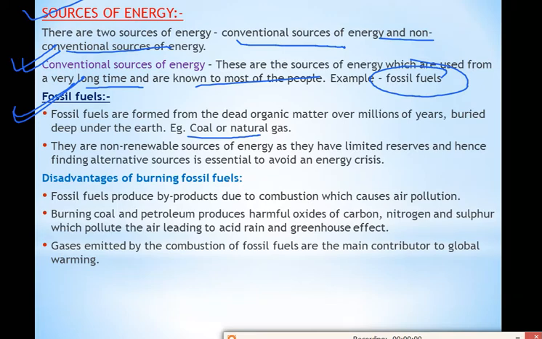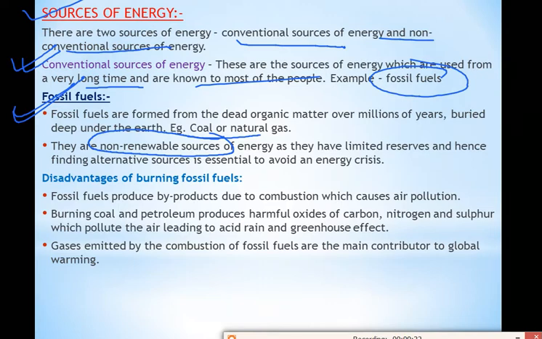Non-renewable sources of energy are those sources which are present in very limited amount, and for future needs these are not available to us. Means they are present in very less amount in nature. Correct? So if we use a lot of fossil fuels every day, what will happen? Our future generation will not get fossil fuels. Means it can lead to energy crisis.